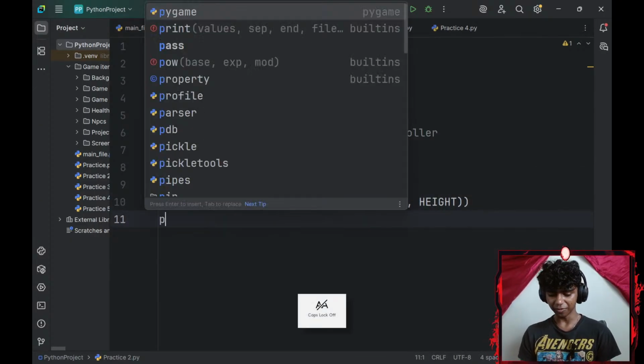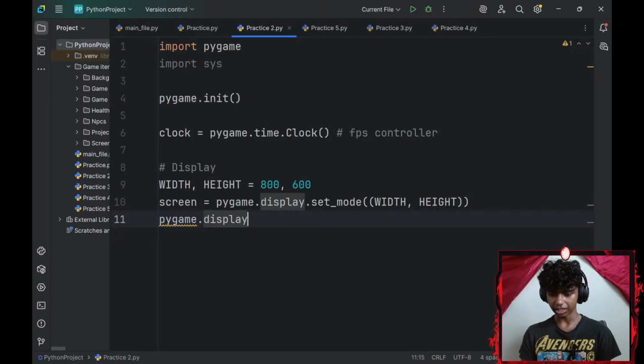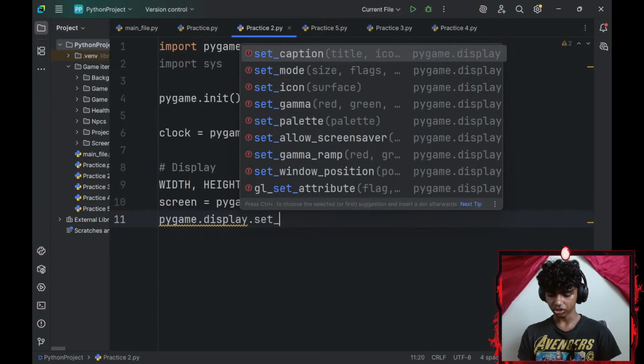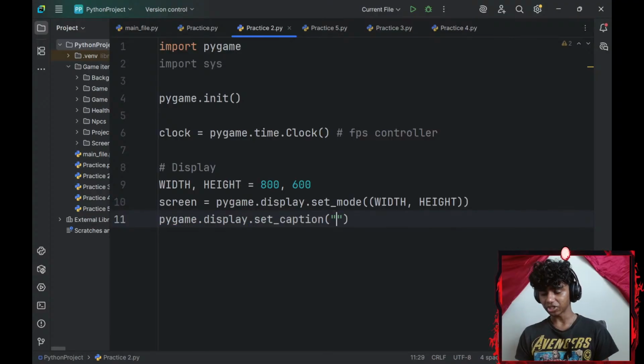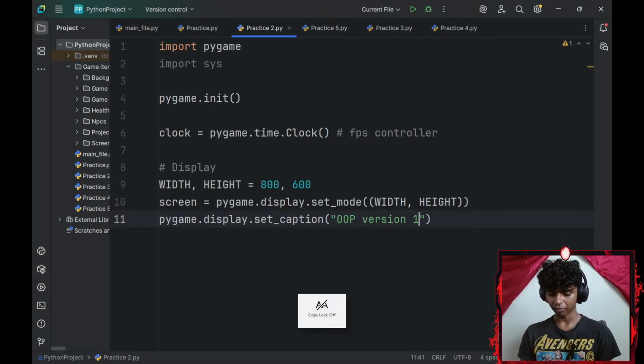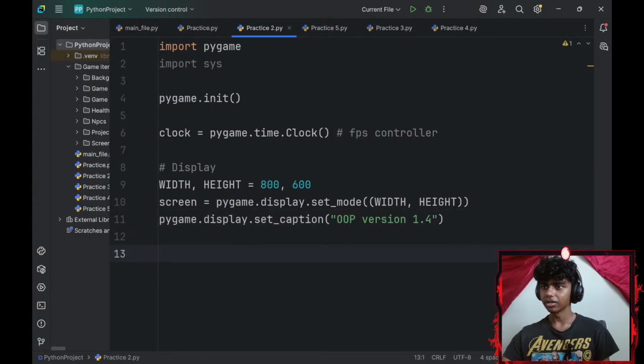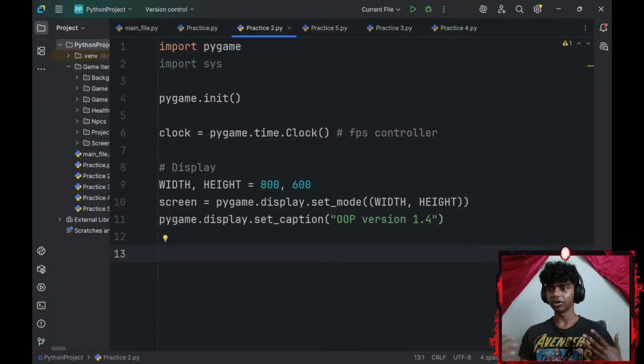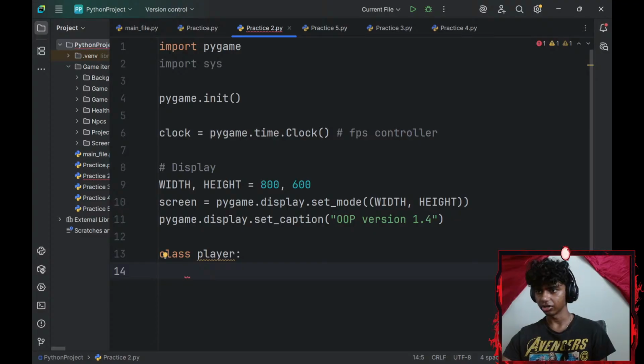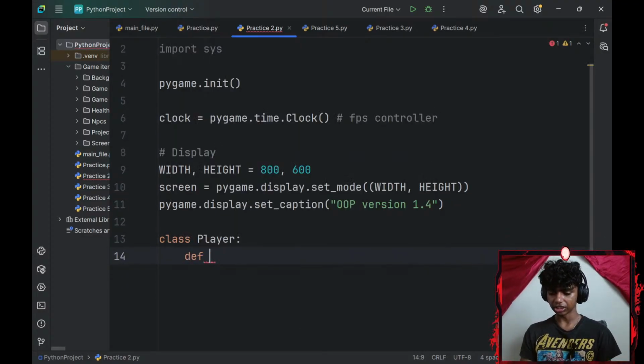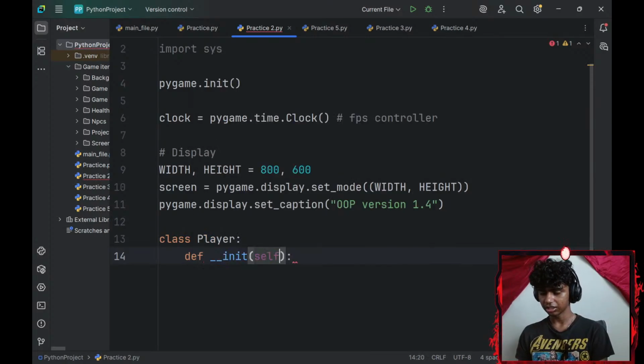Then maybe I'll add a caption. I'll go with pygame.display.set_caption. My caption is going to be something like, I don't know, object oriented programming version 1.4. Okay. And then let me go ahead and create a class called player. I'll create a player class. The player must be capitalized. Then let me define a dunder init constructor.